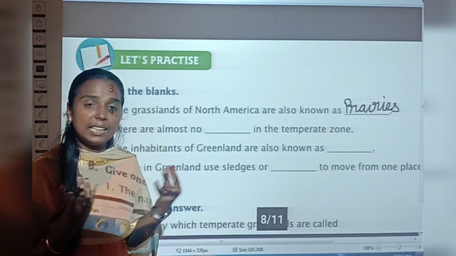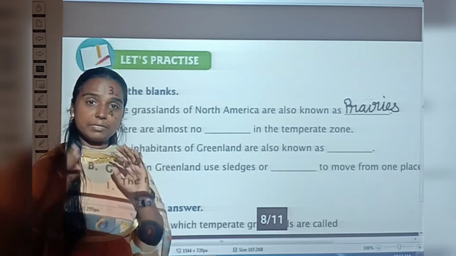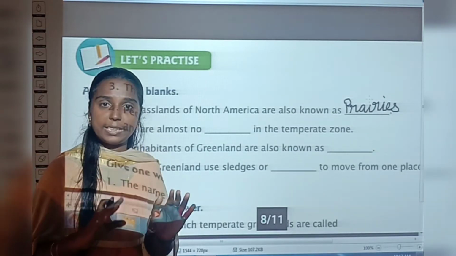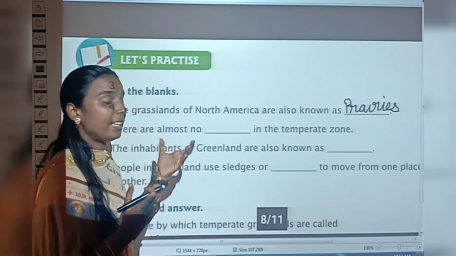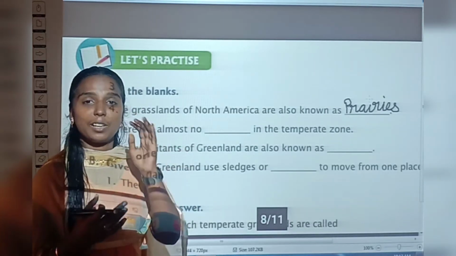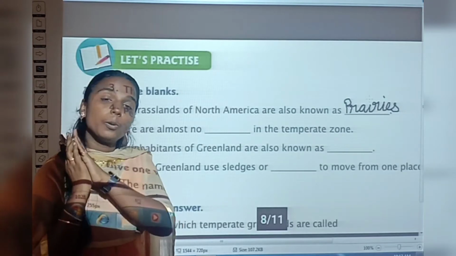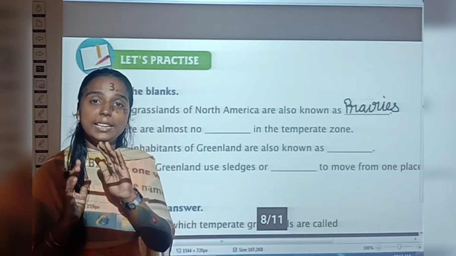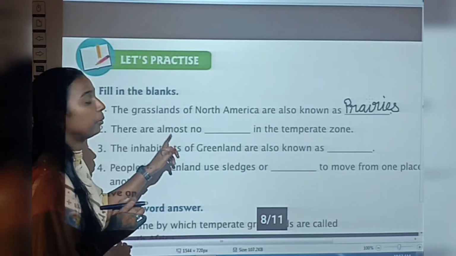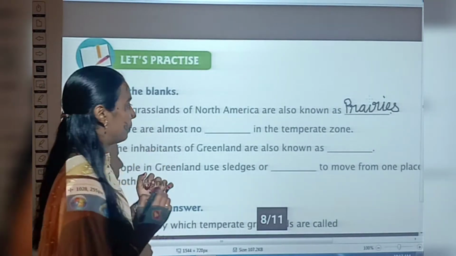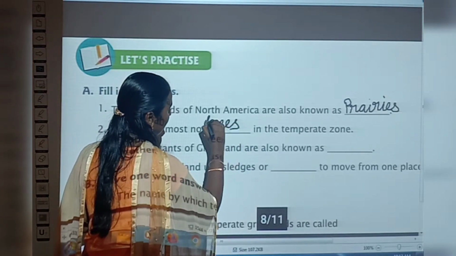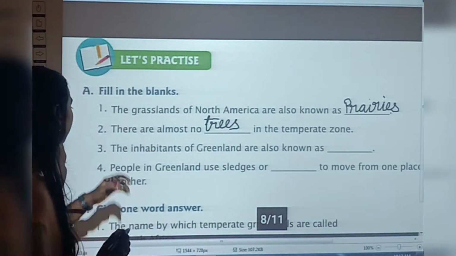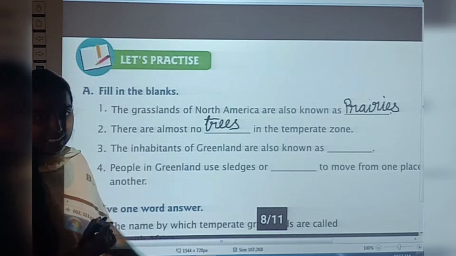What we cannot see in the temperate zone? Yes, we know, right? Temperate zone are mostly covered with grasslands. So, because of less rainfall, what we cannot see? Tall trees, right? So, it is mostly covered with soft wild grass only. So, there are almost no trees in the temperate zone, right? Trees. T-R-E-E-S, trees. Very good.